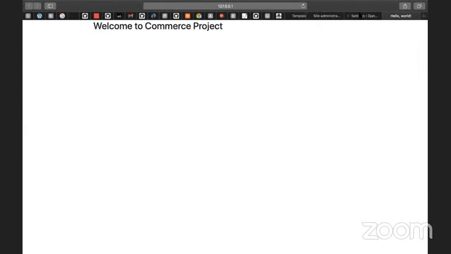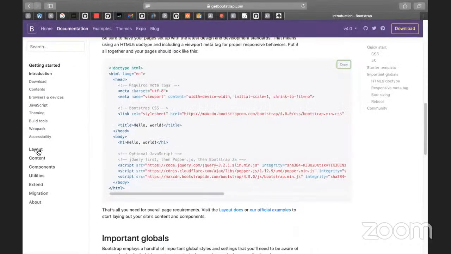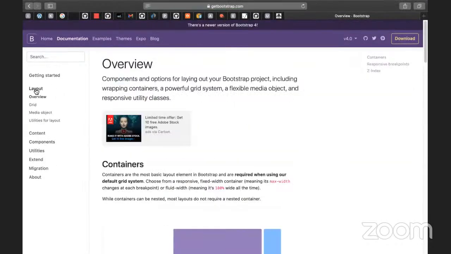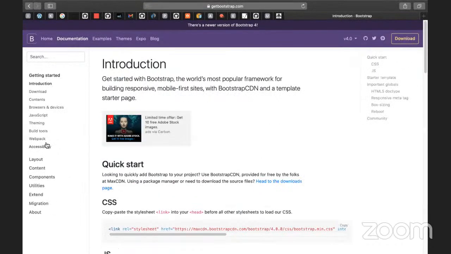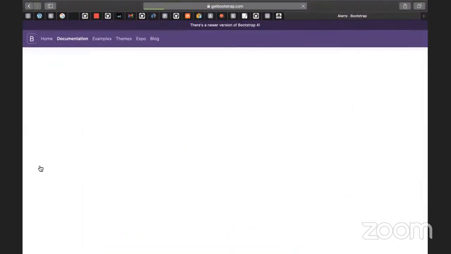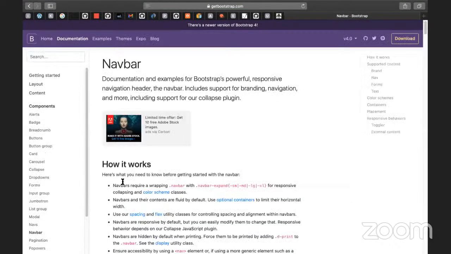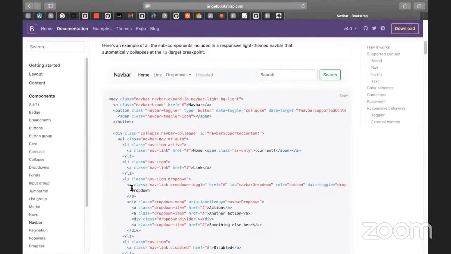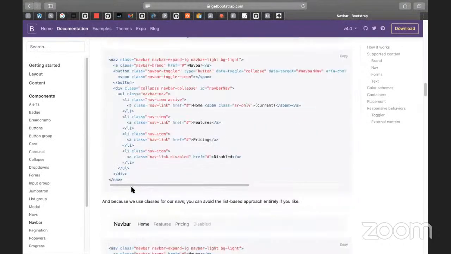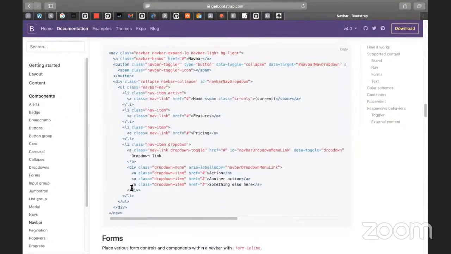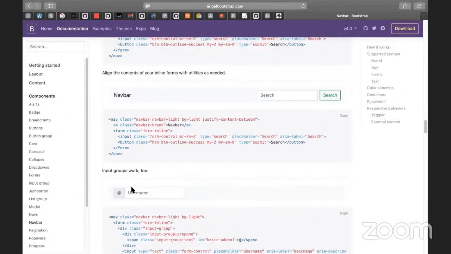But if I want to provide a menu here, I'll go to Bootstrap, and there are navbars there. Go to getting started, then there are utilities or components. Go to the components. There is something called navbar. Click on the navbar. Just go to this. Bring some navbar to our application. So I'm going to use one navbar in our code.